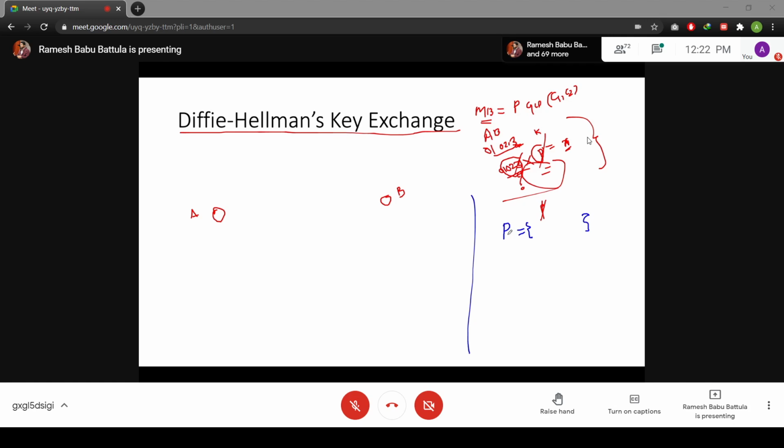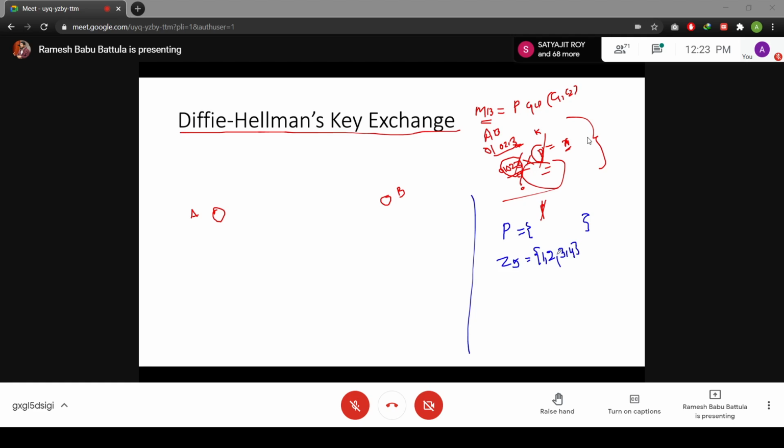What do we call it? What are the generators? What is the meaning of generator? First of all, we try to understand what values are there. Suppose my P is going to be 5, then I am choosing Z5. What values are there in this? I have 1, 2, 3, and 4. These 4 values are there in my Z5.